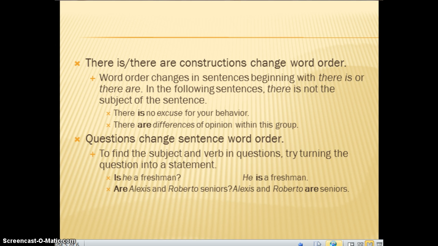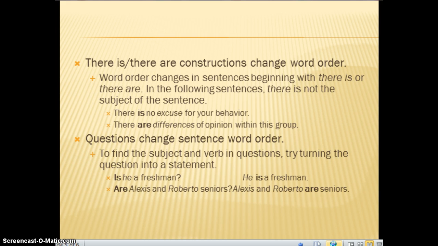Those are state of being verbs, but you need to ask yourself what is or what are. So excuse is what is, and differences is what are. So those would be the subject of the verb. And since excuse is singular, it has to have a singular verb, is, and since differences is plural, you need to have a plural verb, are.